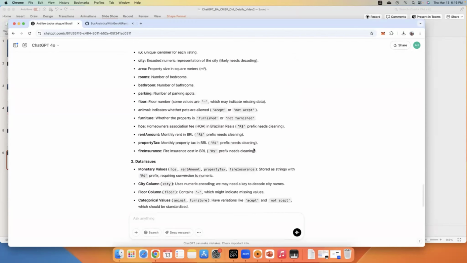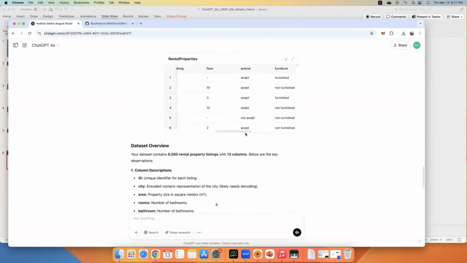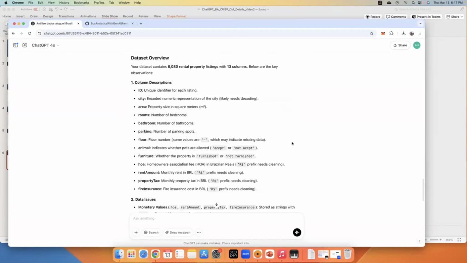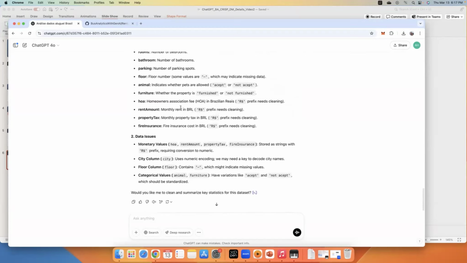It's an example. I'm looking at the columns, scrolling right, and I see some numbers, some text, and some explanations by ChatGPT. ChatGPT is telling me, wait a minute, there's text or a dollar prefix that needs cleaning. And there's something like animal indicating pets are allowed or not. And some values are dash, which may indicate missing data.